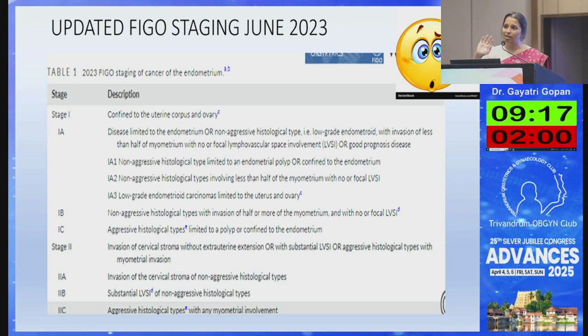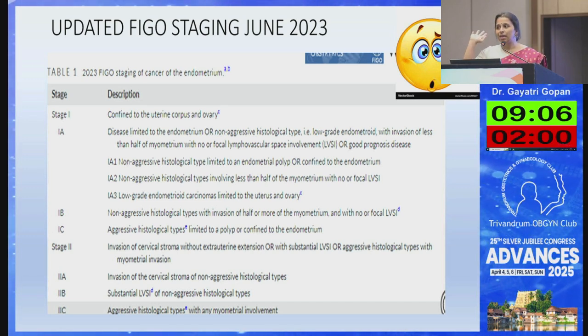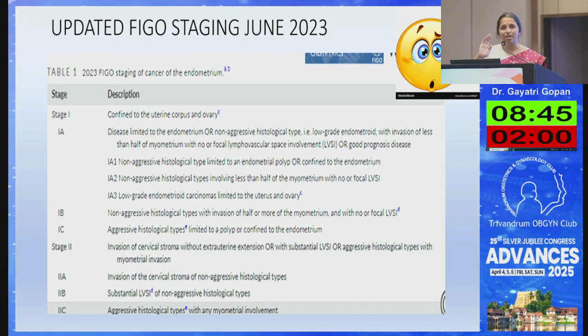In stage 1A, we know that there is less than 50% of myometrial invasion. But in this, there is 1A1, 1A2 and 1A3. Let us just think about 1A3. 1A3 is actually a low-grade endometrial carcinoma that is limited to the uterus and the ovary. We as oncologists always have confusion whether we should give chemo, whether the disease has involved from the uterus to the ovaries, whether it's separate. So for 1A3, just keep in mind, it is a low-grade disease confined to the uterus as well as the ovary.